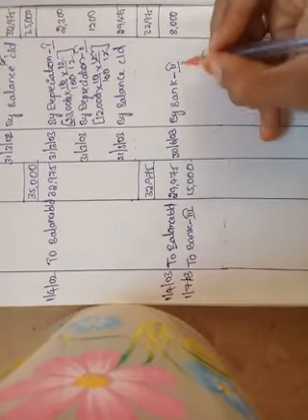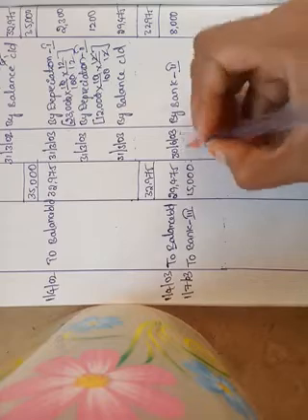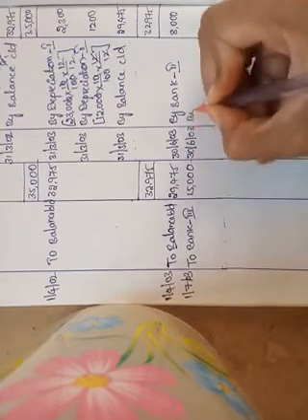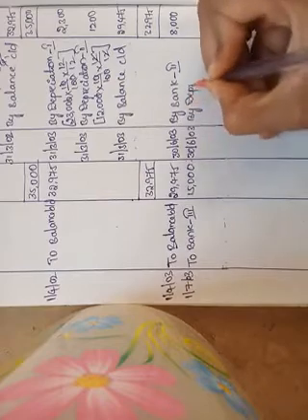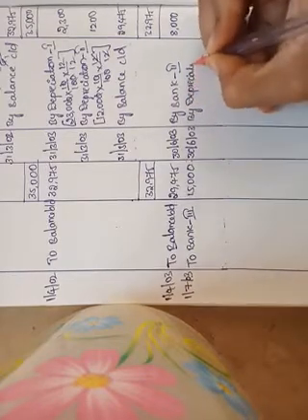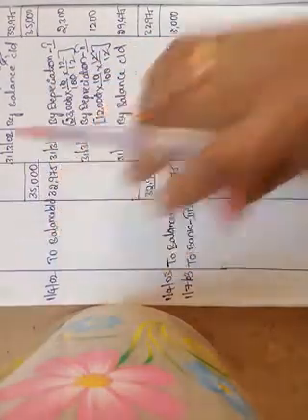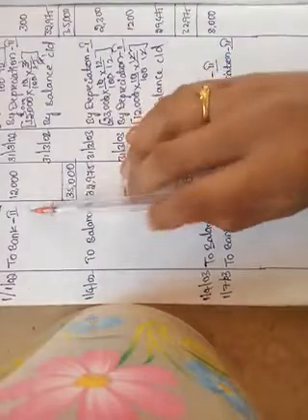For that second machinery, we have to calculate depreciation up to this date only, 30 June 2003, by depreciation. What is the actual original cost of the asset? Rupees 12,000.